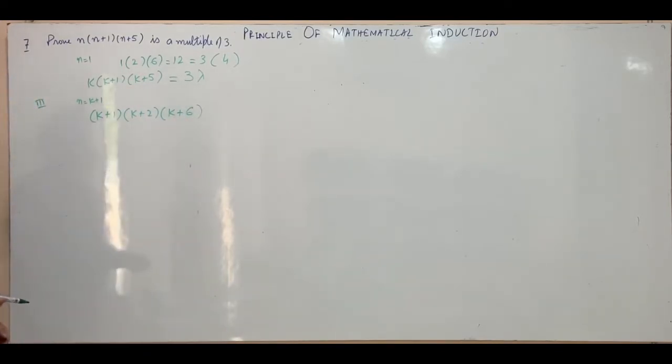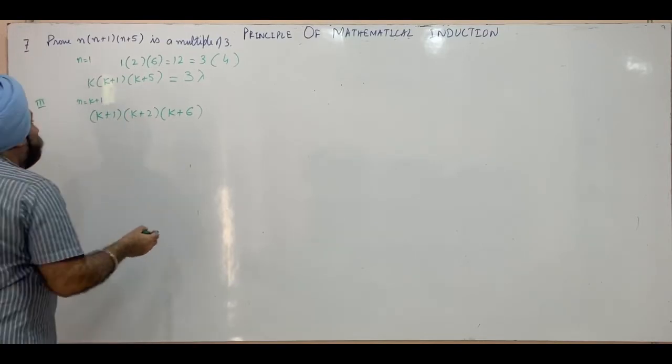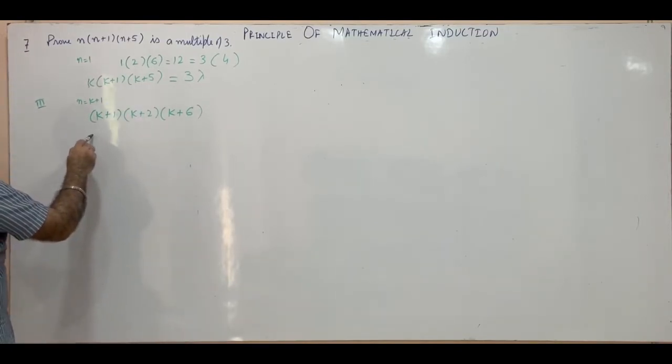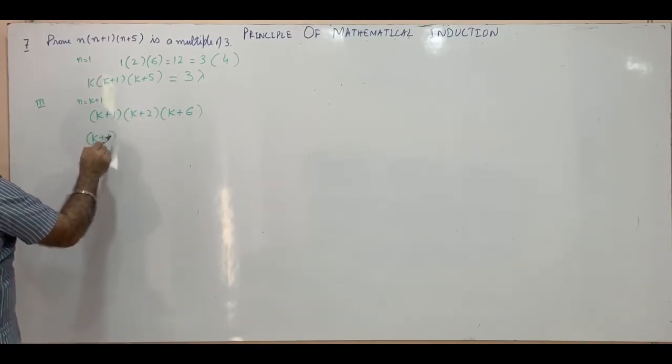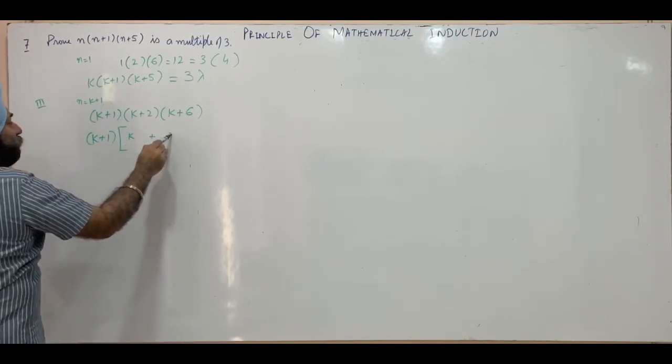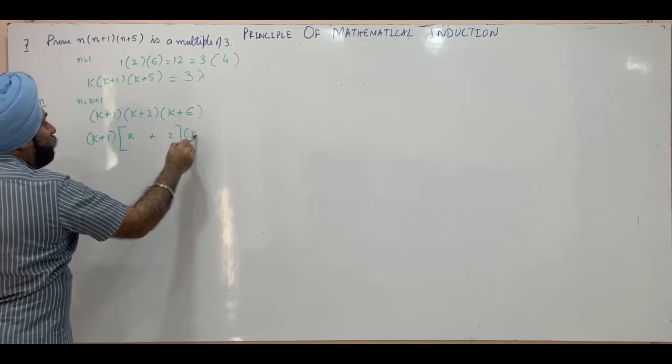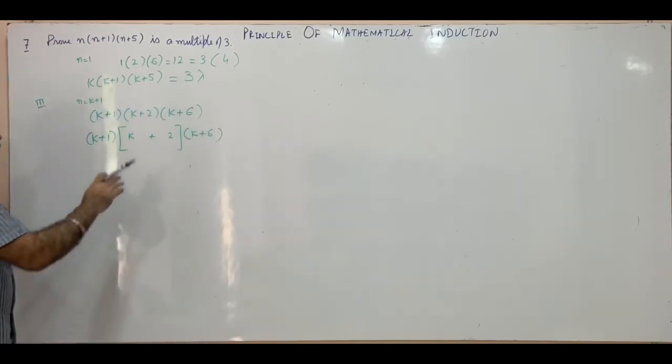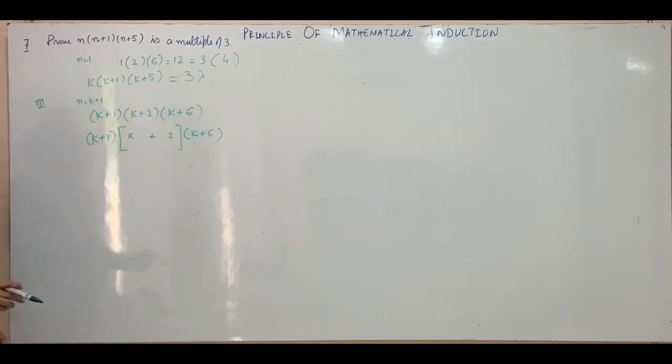We have to prove that this is also a multiple of 3. So let's write this as k plus 1 into k plus 2 into k plus 6. I have written k plus 2 like this.